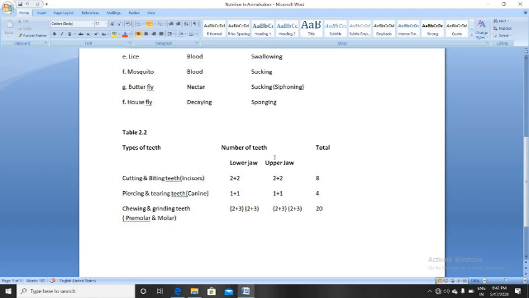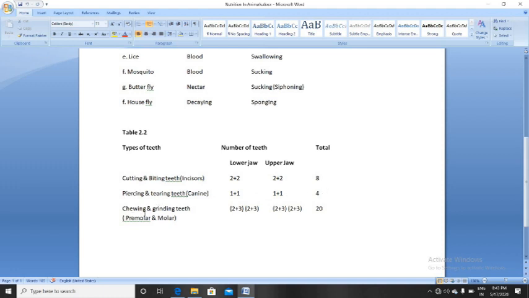Next, in the upper jaw the same set is present, so a total of 8 incisors are present. Next are piercing and tearing teeth, the teeth used to pierce and tear. In one set it is 1, and as you know our lower jaw has two sets, so it is 2 in the lower jaw and 2 in the upper jaw, total 4.